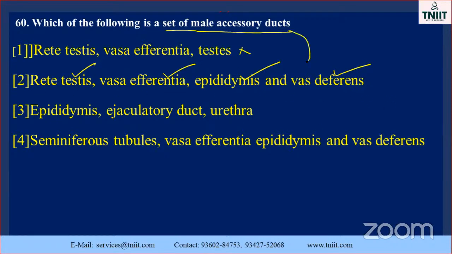Accessory duct: what does accessory duct mean? These are the accessory ducts. You just go to the diagrammatical question. Diagram, okay, so you'll get the idea. Others will not come.